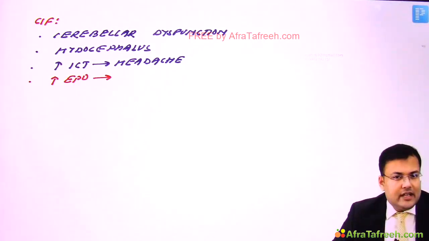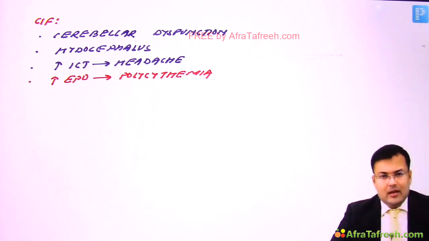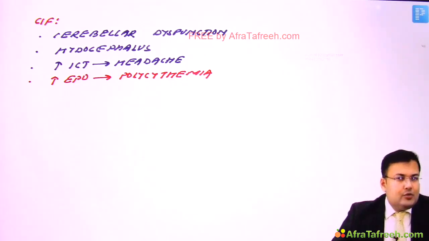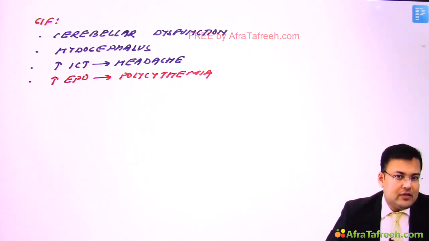There is headache. Fourth, we discussed that in these tumors there is increased erythropoietin production, and because of this increased erythropoietin production, what will you find? There is polycythemia. Simple.